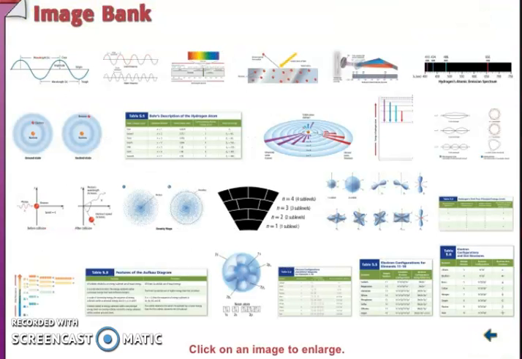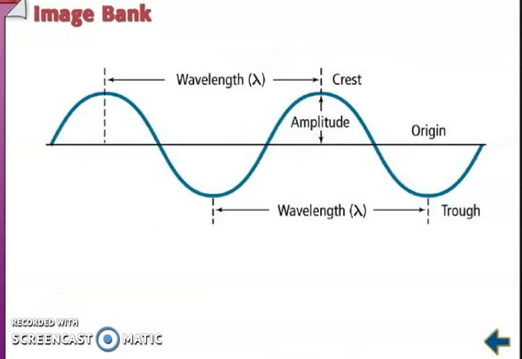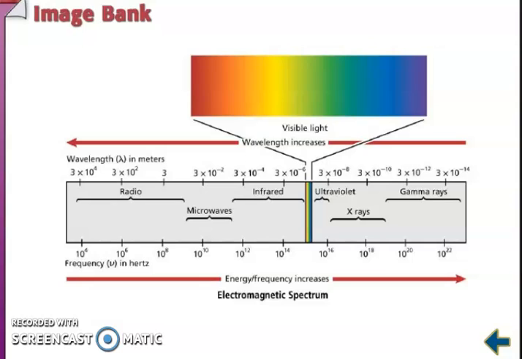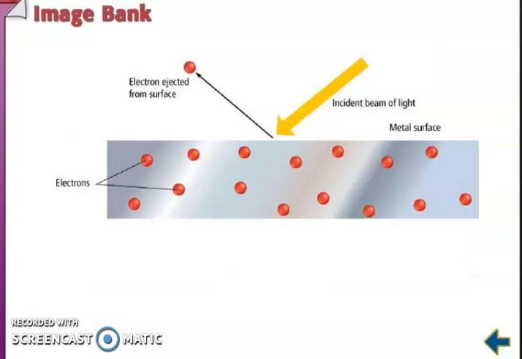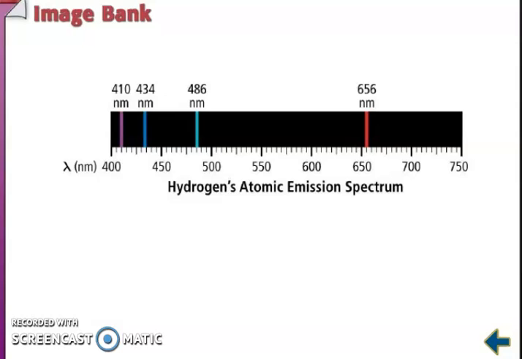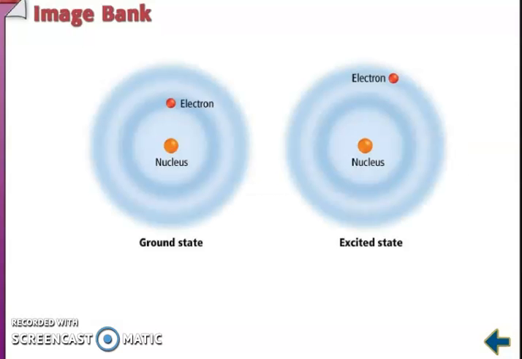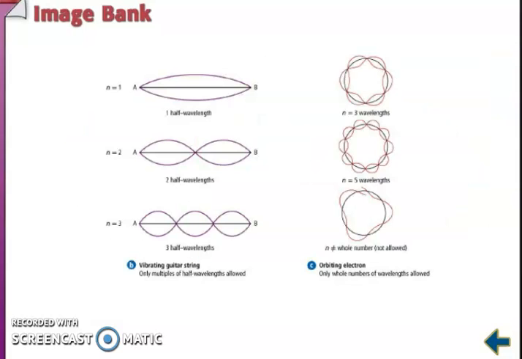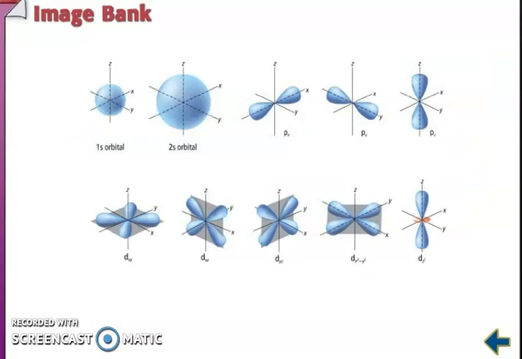So, this is the image bank. Just remember in your mind, you see the image bank like wavelength, wave number, amplitudes, longer wavelength, shorter wavelength, EMR, electromagnetic radiations. You can see this is a line spectrum, ground state and excited state, energy level, Bohr's models, and different ones you can see.